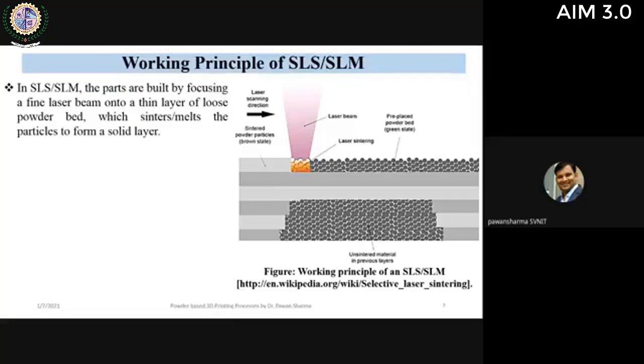The important thing to understand here is that the point where the laser is focused will sinter, and the other powder will remain unsintered. This unsintered powder acts as a support structure.